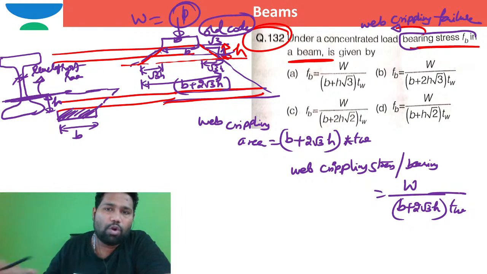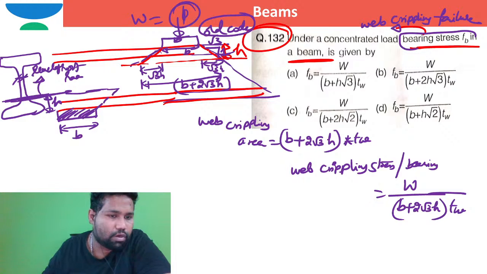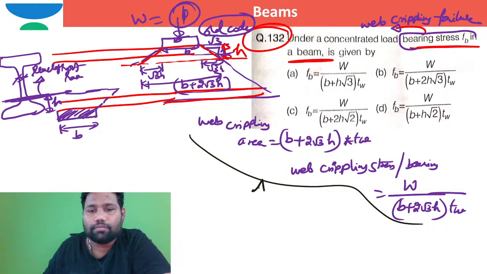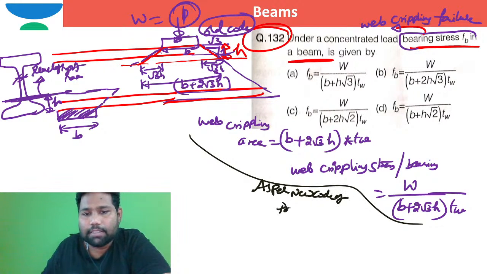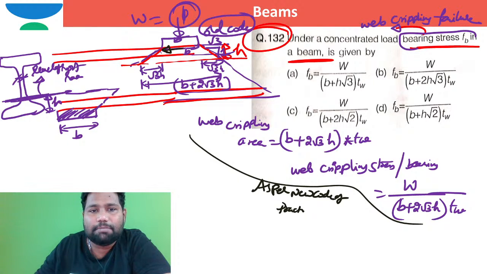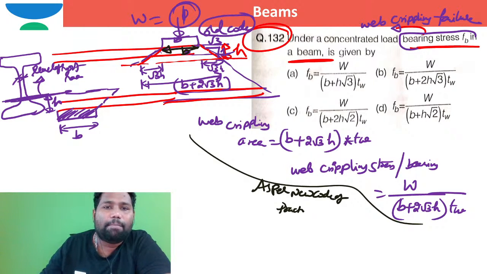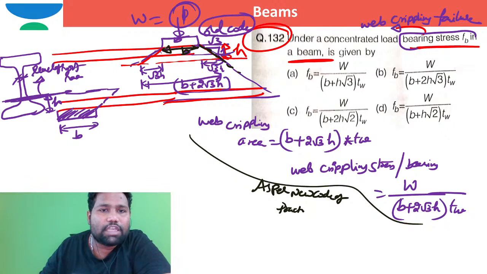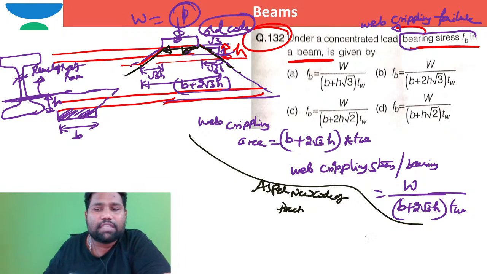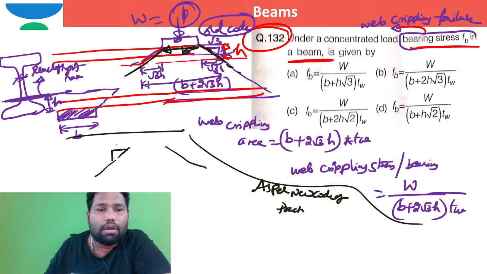Now, as per the new code of practice, how can I work it out? Let me write here. As per the new code of practice, B is B, P is P, and everything is the same, but the angle at which the load dispersion happens in this new code is 1 vertical to 2.5 horizontal.